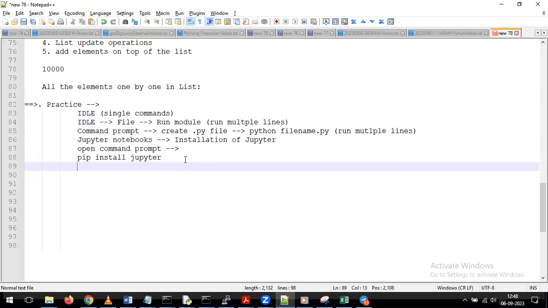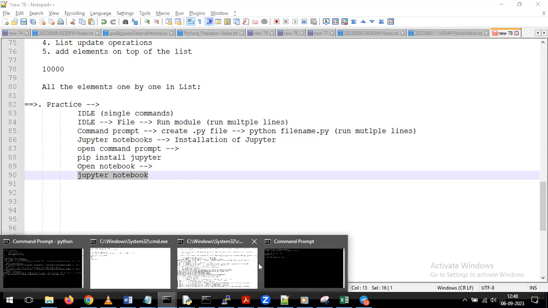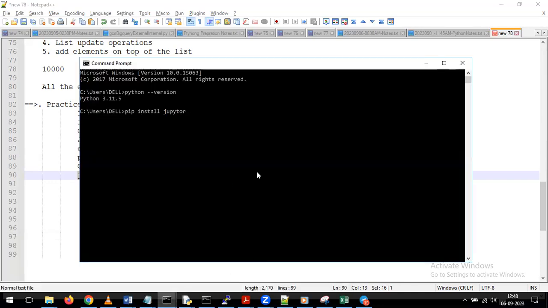Okay. Now see here. First step is nothing but we need to perform the installation. After installation, if you want to open the notebooks or the Jupyter notebook, you have to give the command like this. After completion of all the installation, again you will come to the normal prompt only. In that normal prompt, you have to give the command called Jupyter space notebook.